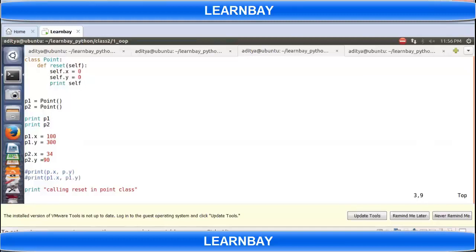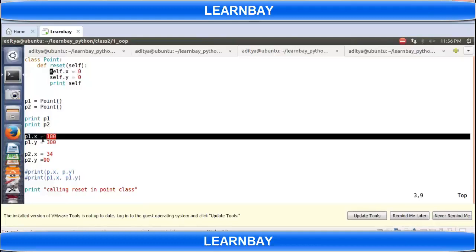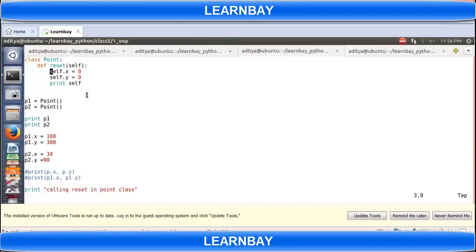Do you think there is any difference between this line and this line? Internally both are same, right? So if I'm adding x and y using this statement, why will it not be added using this statement? Because self is nothing but equal to P1. The first function you are calling, because of that it will be added, and the second function will refer to the same variable.